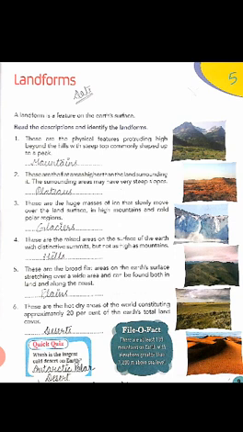So the correct answer is hills. Next question, question number 5. These are the broad flat areas on the earth's surface stretching over a wide area and can be found both in the land and along the coast. And the correct answer is plains. Question number 6. These are the hot dry areas of the world constituting approximately 20% of the earth's total land cover. And the correct answer is deserts.